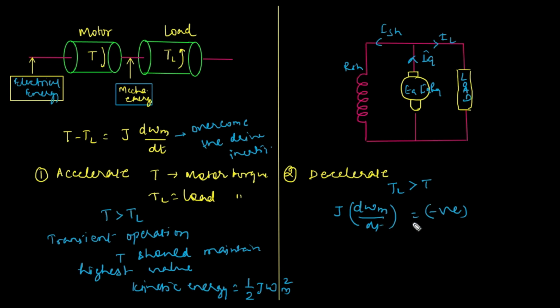Now when we have a negative sign, the equation can be written as T minus TL equals minus J d omega m by dt. Now the equation for the deacceleration can be written as T equals TL minus J d omega m upon dt. This should be noted.